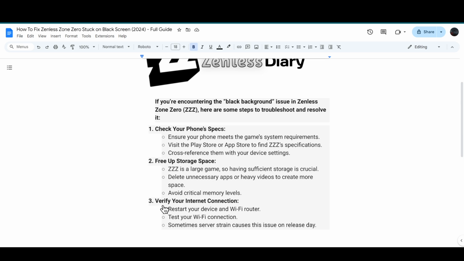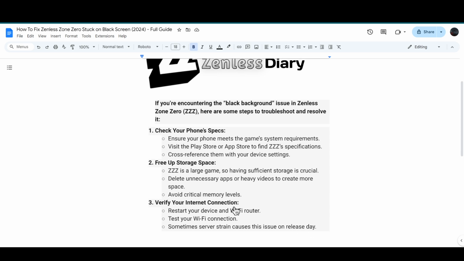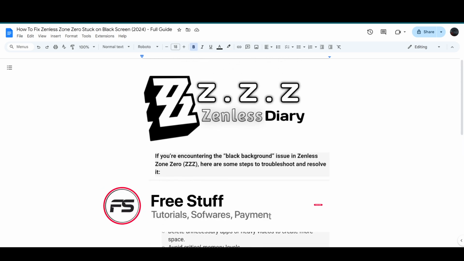And lastly, you have to verify your internet connection. Restart your device and the Wi-Fi router, and test your Wi-Fi connection. Now, sometimes server strain causes this issue on the release date. And that's how you can fix the Zenless Zone 0 stuck on the black screen.